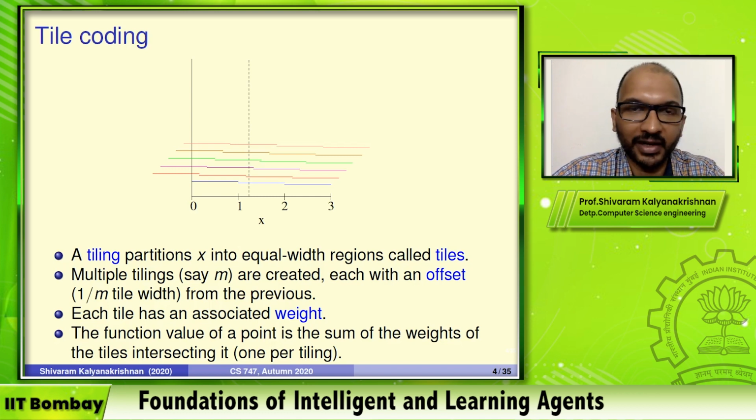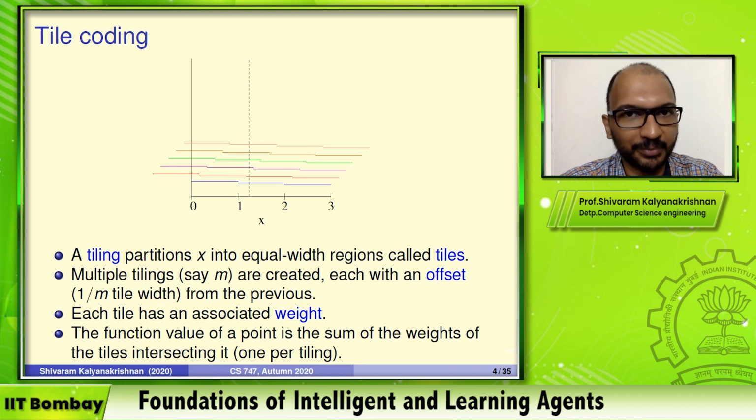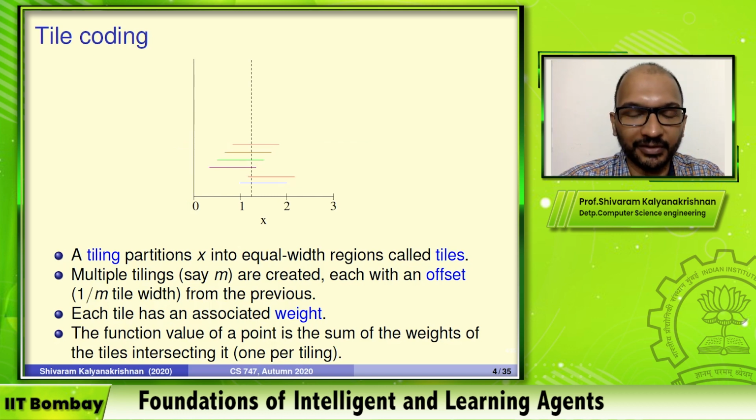You're going to be given a point. So if you're given some point, you want to be able to come up with an approximation of the value function, let us say. So you need a function value that is calculated for that point. The simple approach here is that for each point, you see which tiles are being activated by this point, which means which are the binary features that are set to 1 for this particular point, and you sum up their weights.